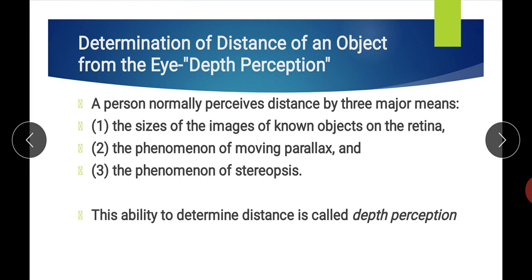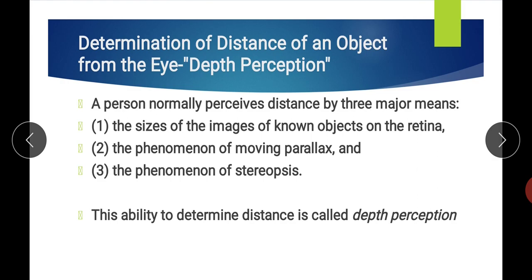So it is a combined function of both the retina, or the structure of the eye, as well as the brain. Both act together to determine which object is near and which object is far. A person normally perceives distance by three major means. You are all doing this in your day to day life, but today we will understand the physiology behind this mechanism.